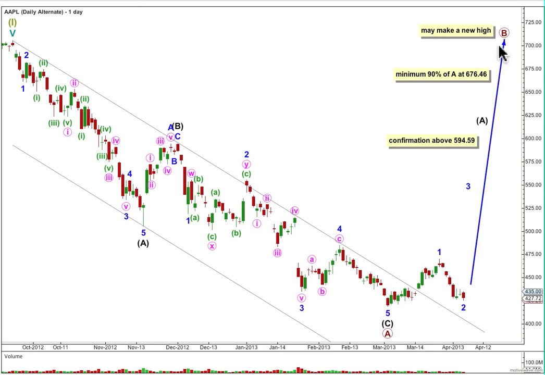We need a 3 up for primary B. So if the main wave count is invalidated with movement above 594.59, we can have confidence that price should continue rising to at least above 676.46 and may actually make a new high, because within a flat the B wave must reach at least 90% the length of the A wave and is actually quite commonly reaching beyond the start of the A wave as in an expanded flat, and that's the most common type of flat.